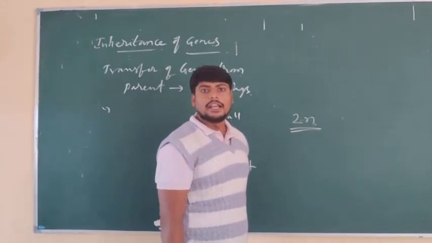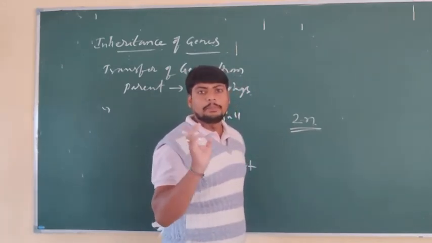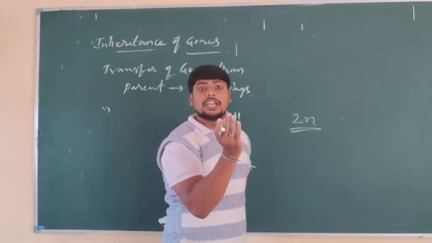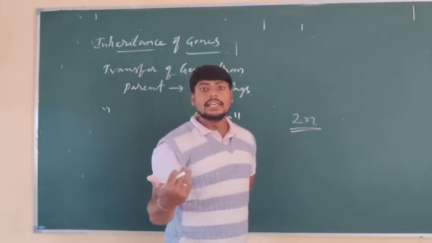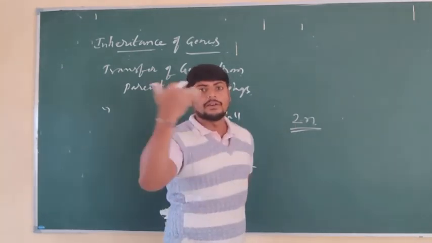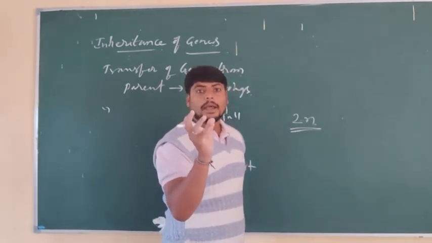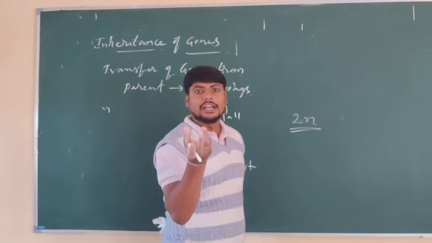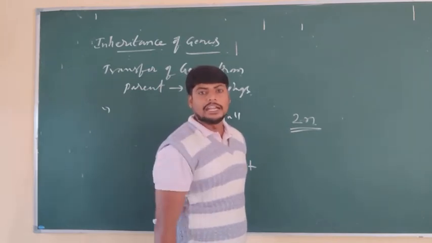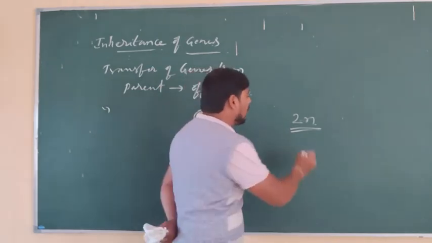So what is the nature of that zygote? It is diploid. Why? Because it consists of two nuclei, half from the mother and the other half from the father. This double nucleus condition is called a diploid cell, and generally it is 2n in nature.